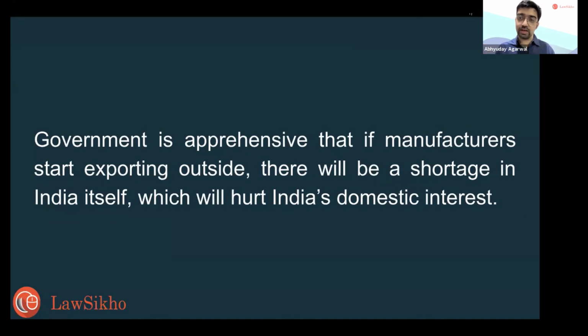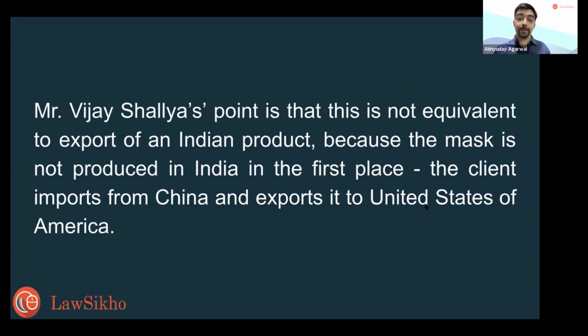Correct? There's a very valid reason the government has to say this, right? The reason looks valid to you. So no criminality happening, a very appropriate reason. But Mr. Vijay Shalia has a different point.